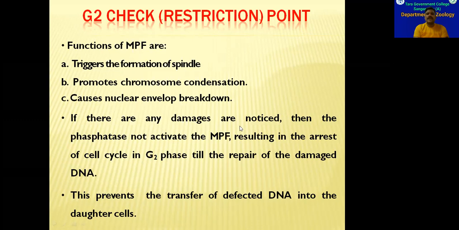If any damages are noticed, then what happens? The phosphatase enzyme will not be activated, so it will not remove the phosphate group. Then MPF will not be activated. Inactivated MPF results in the arrest of the cell cycle in G2 phase only. So the division phase will not be entered. The cell will not enter into the division phase.